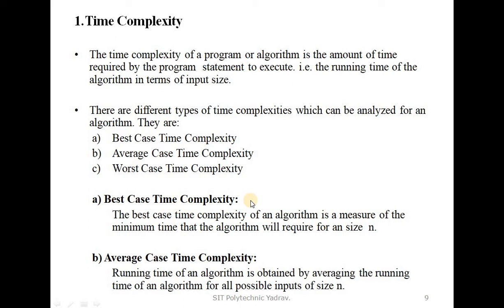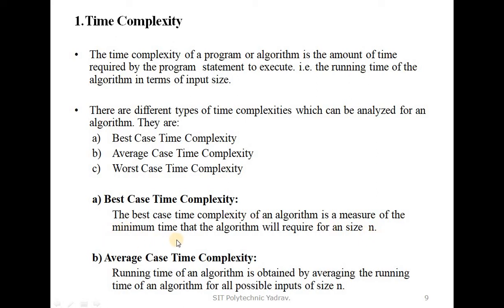The best case time complexity of an algorithm is a measure of the minimum time that the algorithm will require for an input of size n.